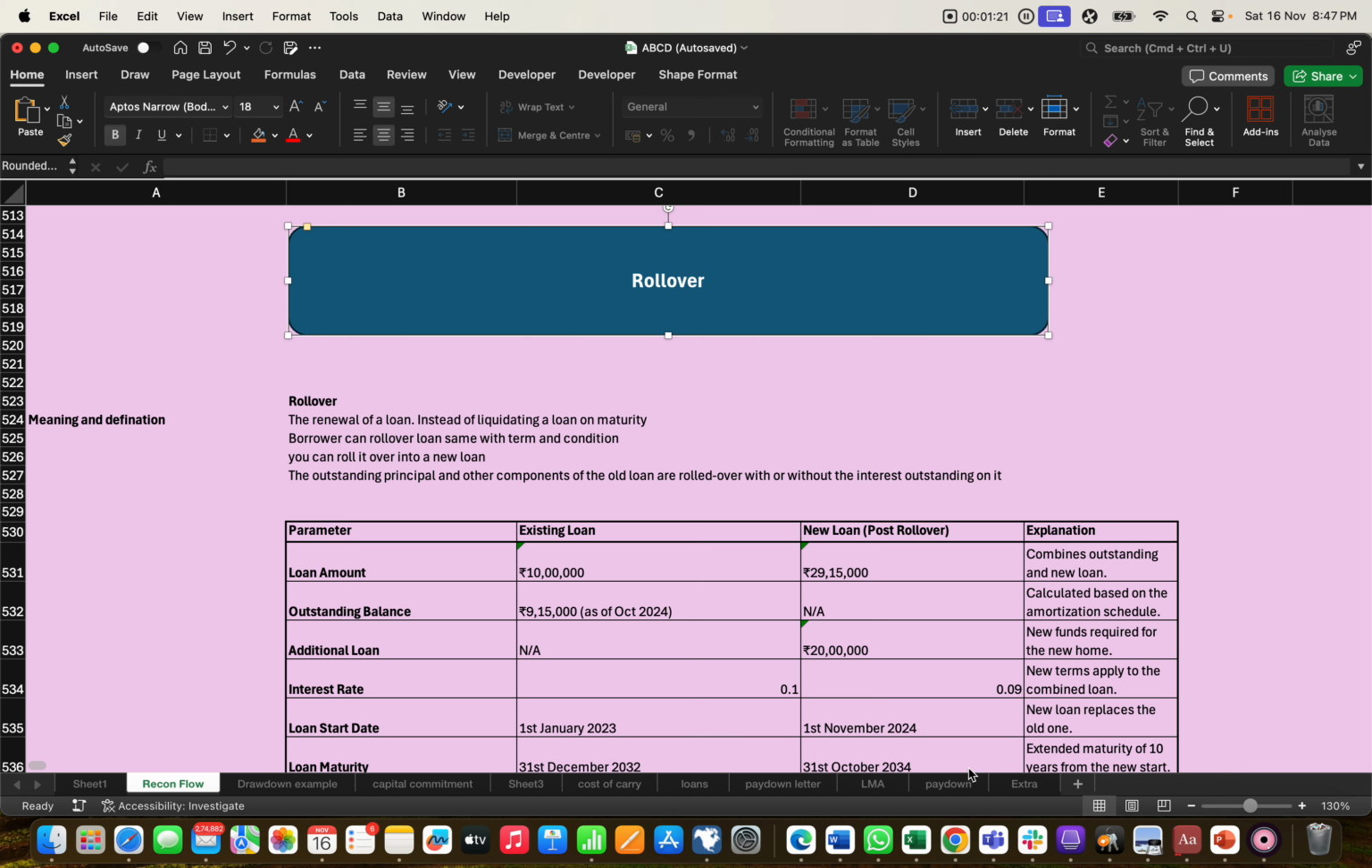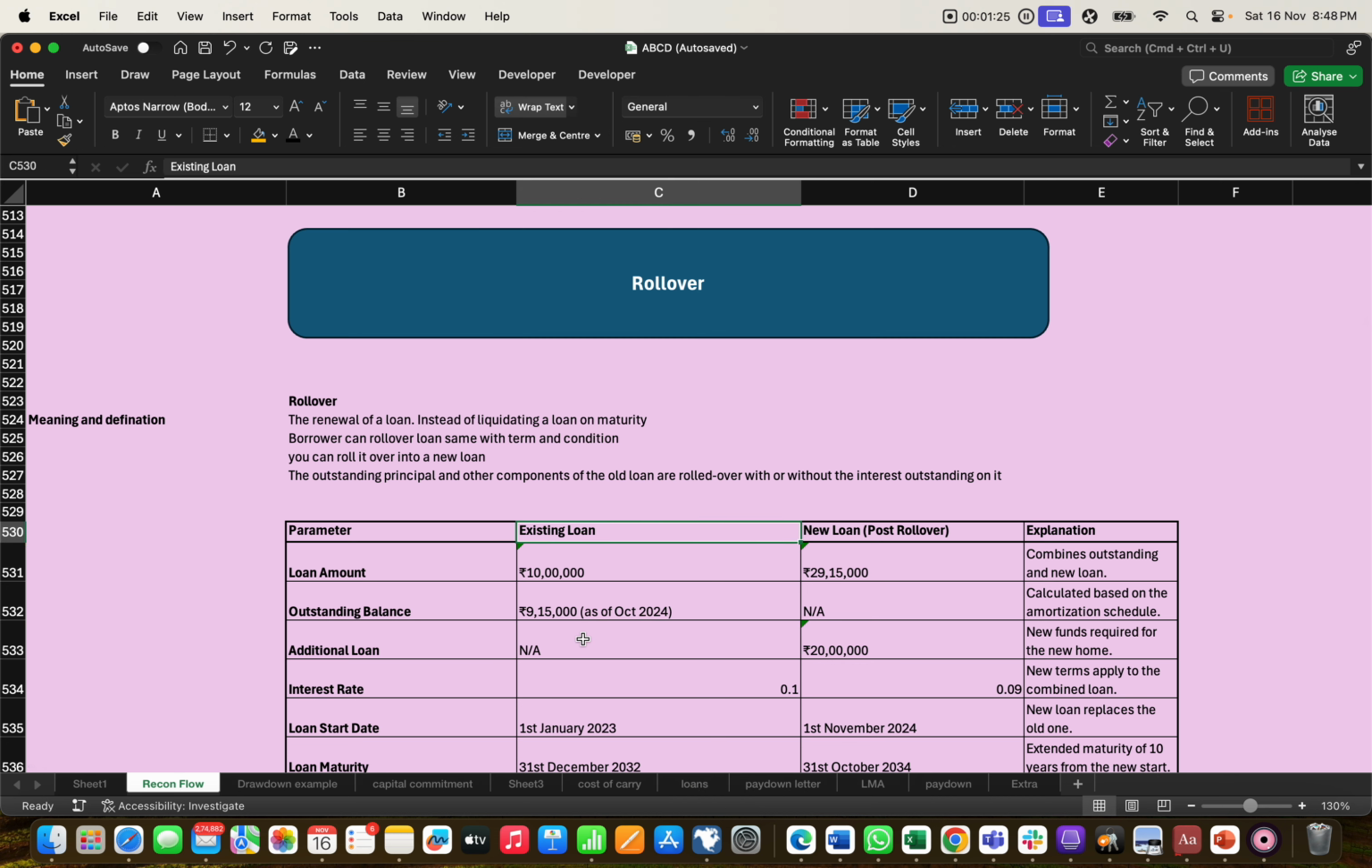So if you just look into this table, we have designed one example. A person, named A for example, has taken a home loan of 10 lakh. Let's assume he took the loan around 1st Jan 2023.